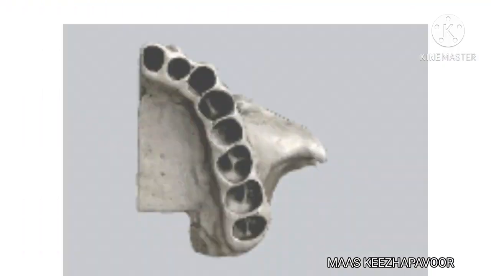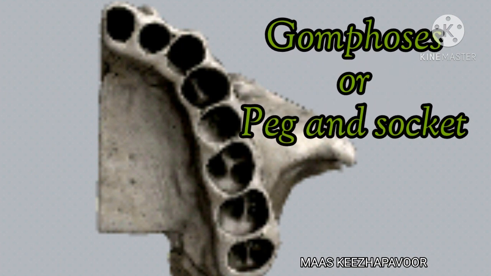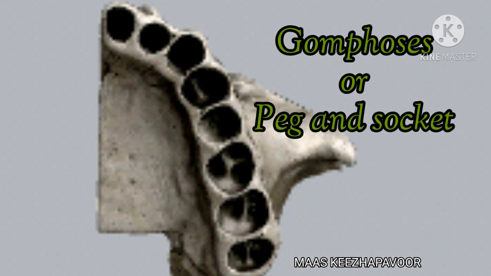The alveolar process forms half of the alveolar arch and it bears sockets for the teeth. There are 8 sockets in adults. Each tooth is connected with the socket by periodontal membrane. The type of joint between the tooth and socket is the gomphosis or peg-and-socket.